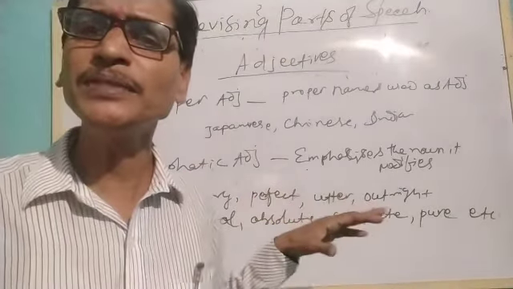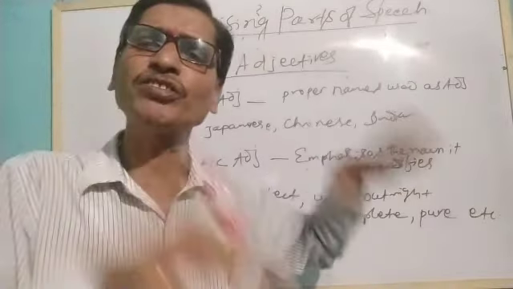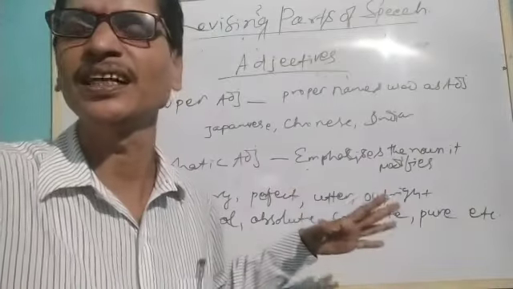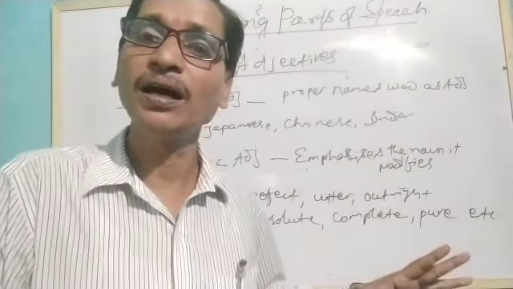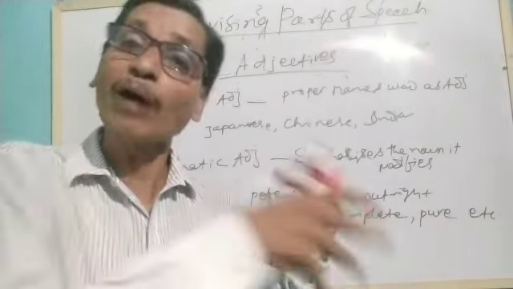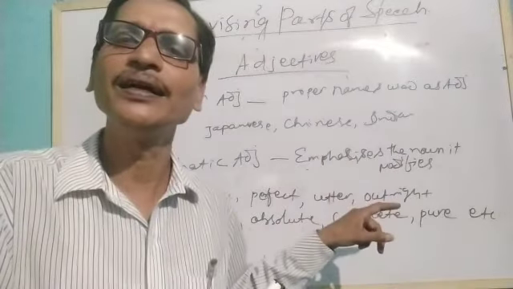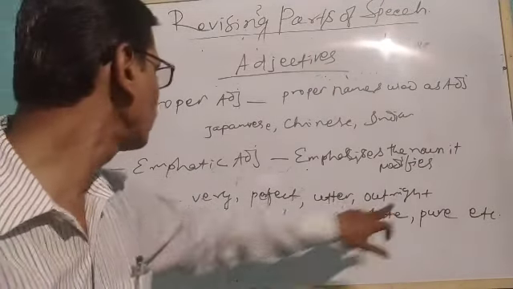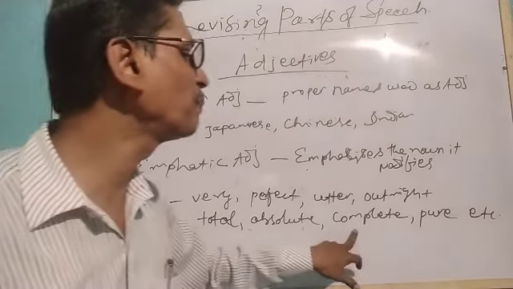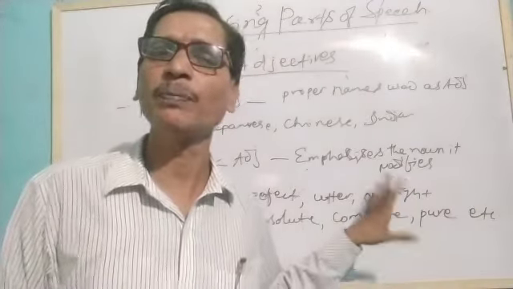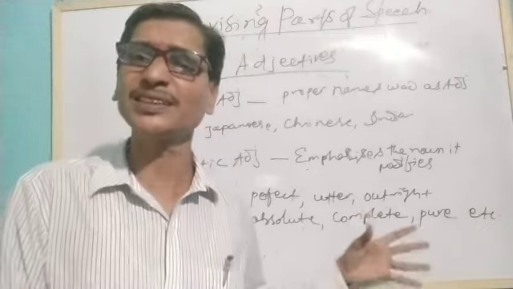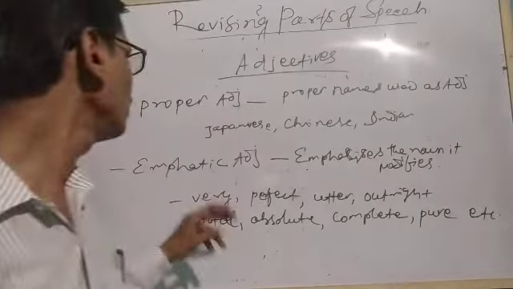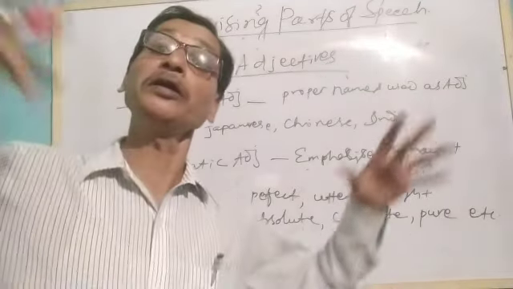Emphatic adjectives means, as the name says, we give much stress or emphasis to the nouns they modify. What are they? They are very, perfect, utter, outright, total, absolute, complete, pure, etc. These words function as adjectives, but they give emphasis on the noun they modify in our sentences. Understand? So, she is very beautiful.